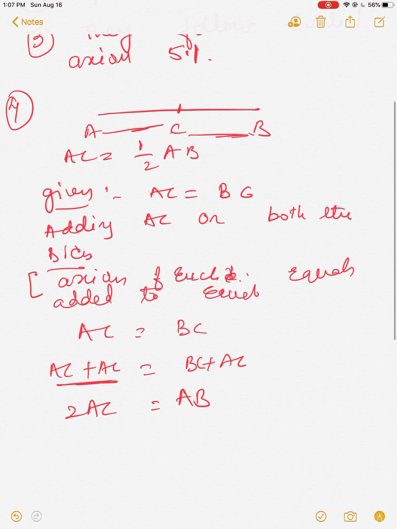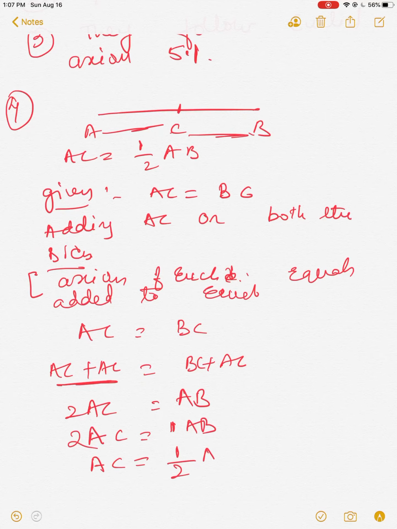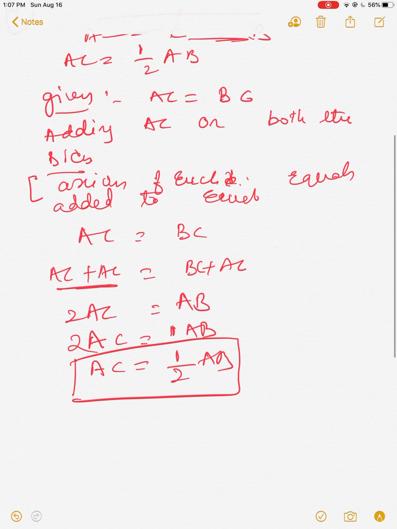So 2AC is equal to 1AB. AC is equal to half AB. That's what we have to prove. AC is equal to half AB.